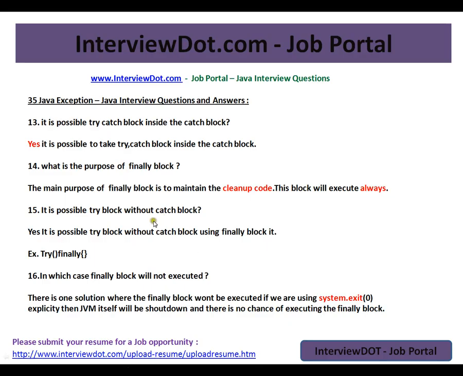Is it possible to have a try block without a catch block? Yes, it is possible to have a try block without a catch block using a finally block. See, like this you can have it. These are all tricky questions. Please be aware of this.